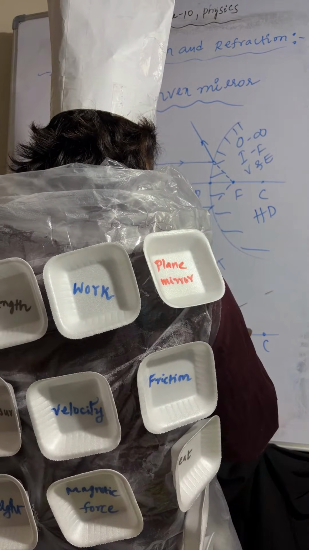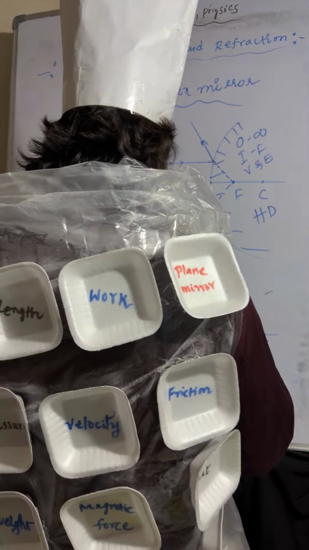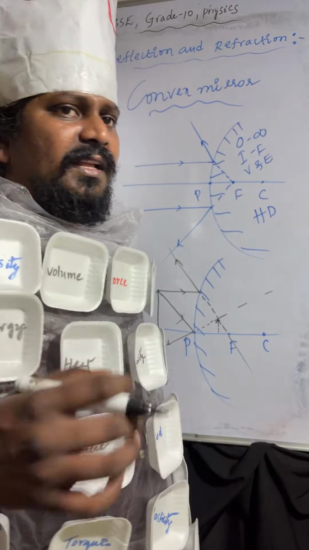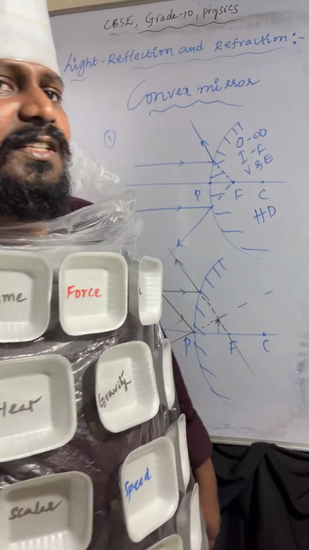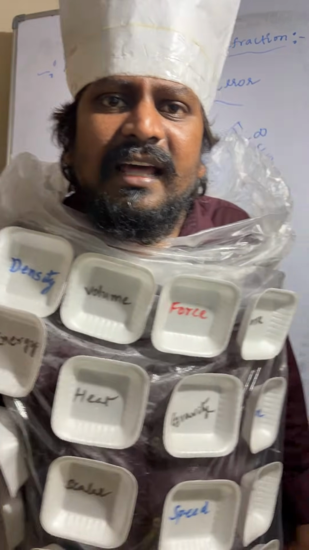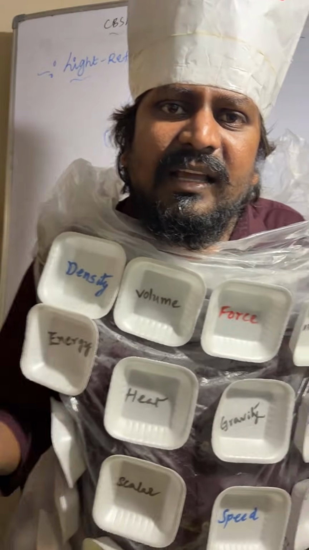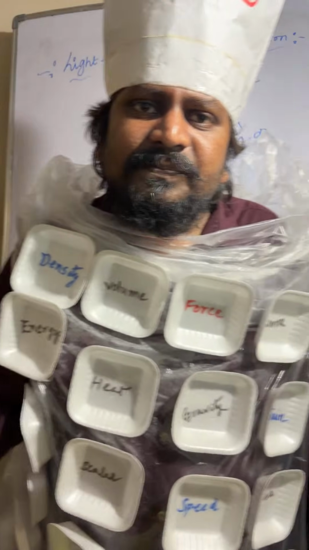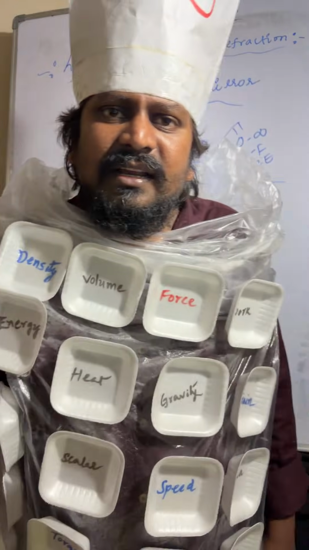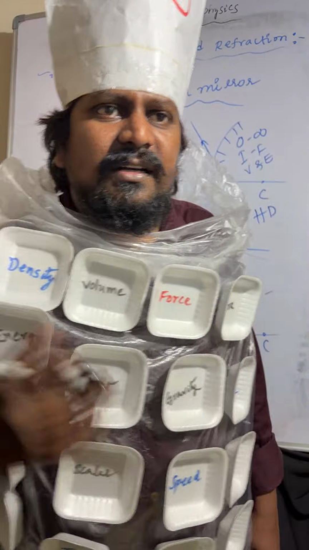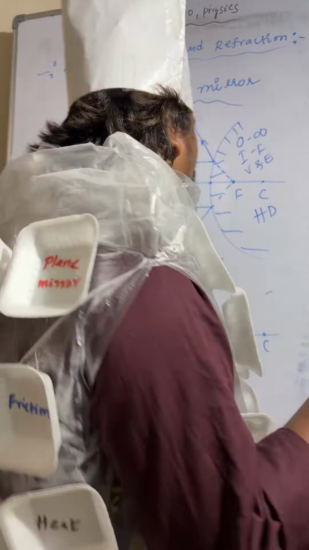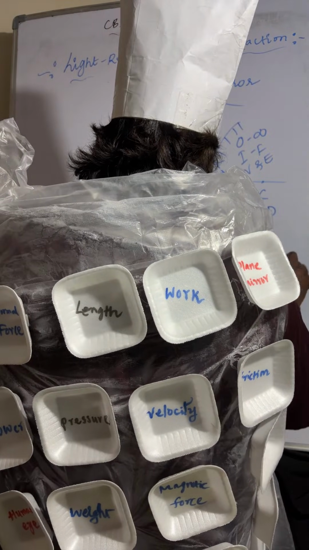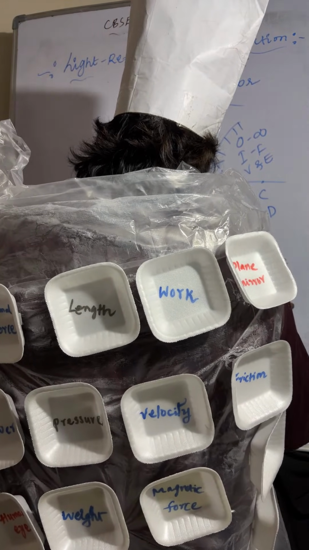Diminished. Object is placed between P and infinity. Image is formed between P and F. Nature of the image is virtual erect, diminished.